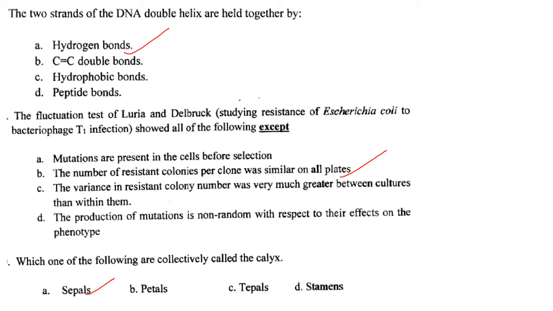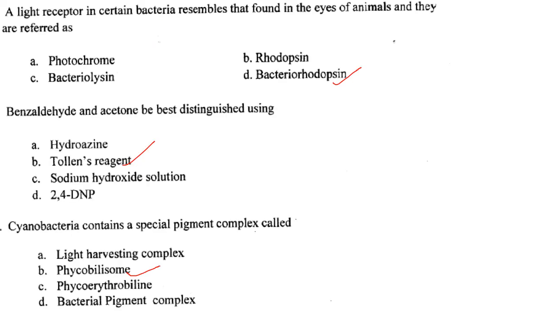Then which one of the following are collectively called calyx? They are the sepals. Answer is option A. Then, a light receptor in certain bacteria resembles that found in the eyes of an animal and they are referred to as, in bacteria it is bacteriorhodopsin. Answer is option D. Benzaldehyde and acetone can be distinguished using. So they both can be distinguished using Tollens reagent.